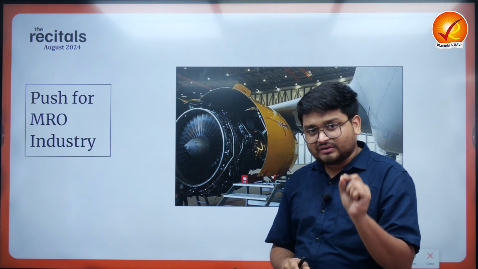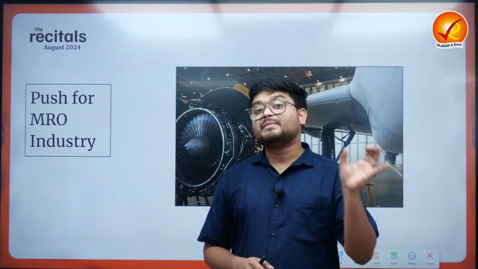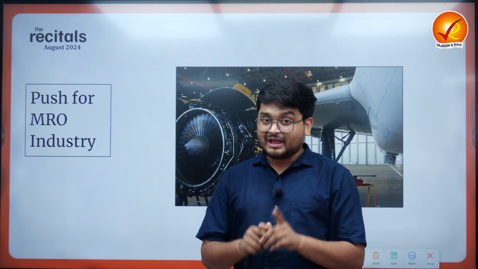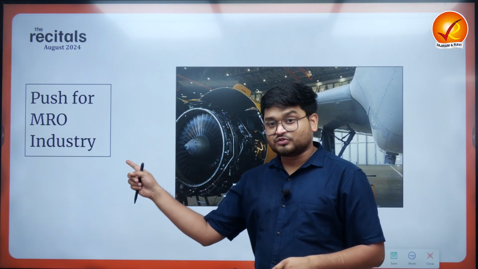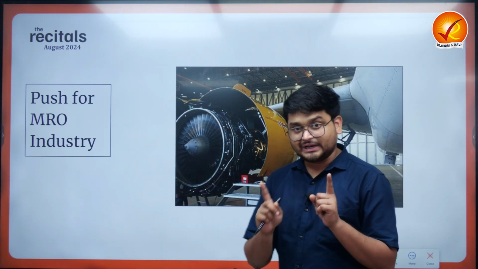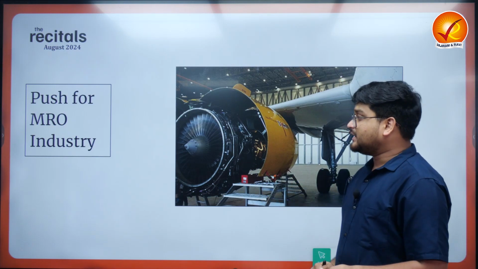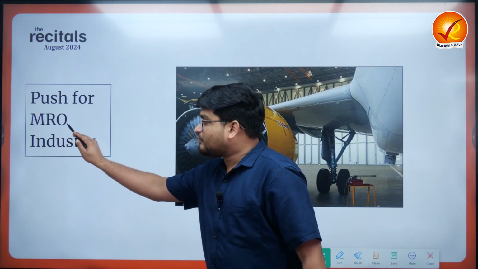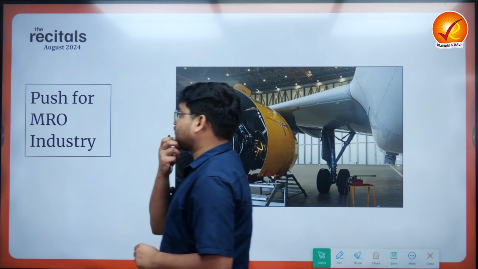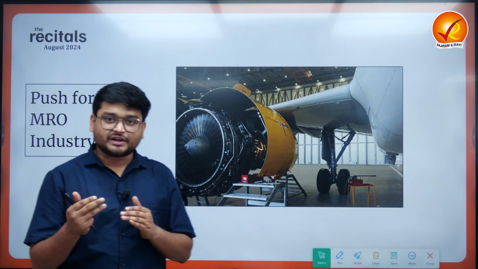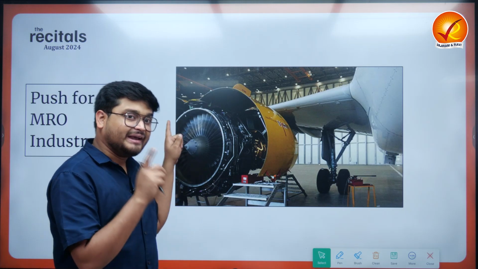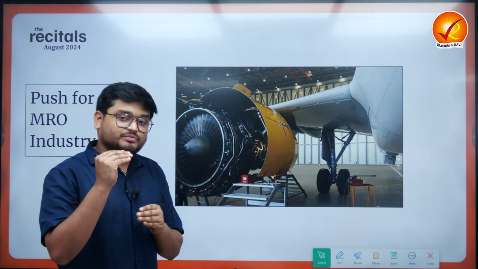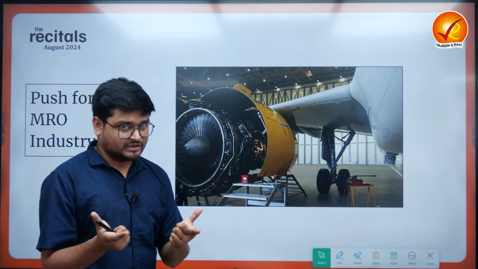And that is why the government of India over the last few years has been taking extremely important steps to improve the logistics sector of the nation, and that is what comes with reference to the MRO industry. Now this is pertaining to the aviation sector specifically, and this is with reference to maintenance, repair and overhaul of the aviation sector in the nation. This industry is a subsector of the aviation sector. What they do is look into the maintenance of the aircrafts, the various parts and components of aircrafts, right?